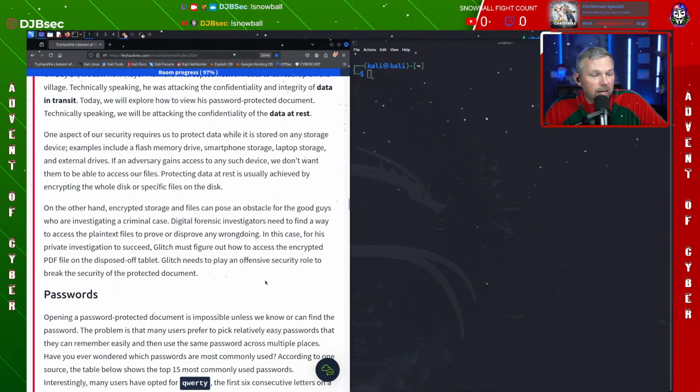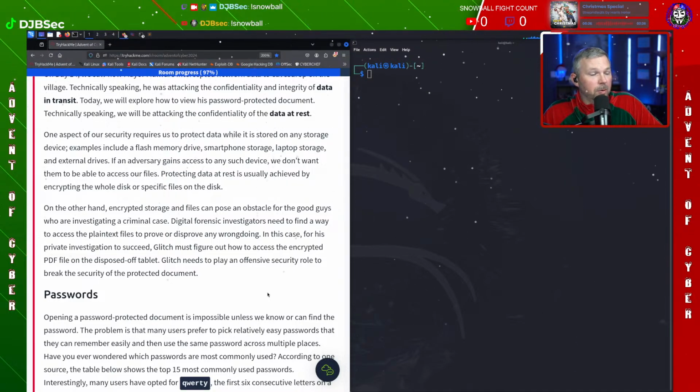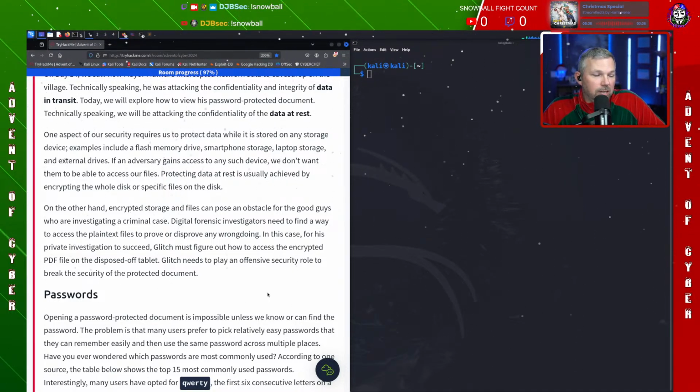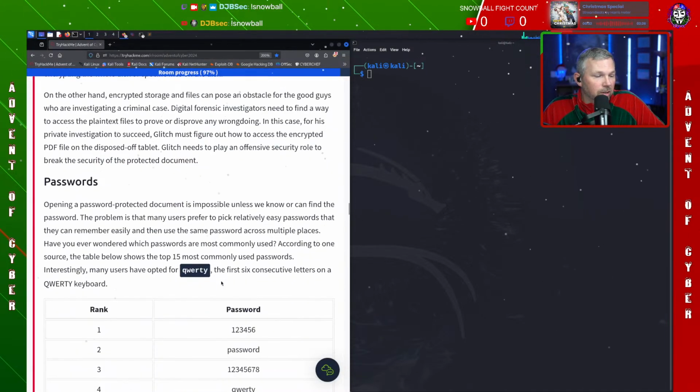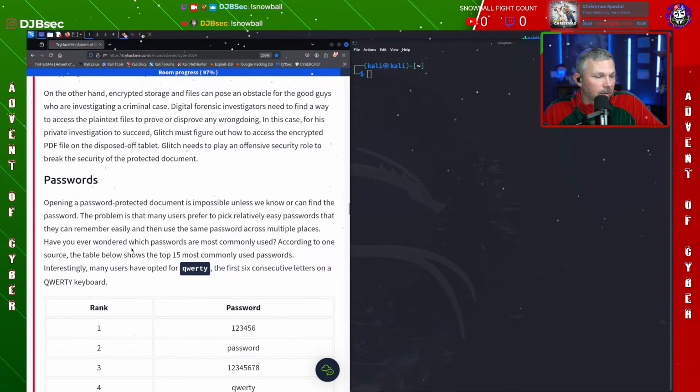Digital forensics investigators need to find a way to access the plain text file to prove or disprove any wrongdoing. In this case, for his private investigation to succeed, Glitch must figure out how to access the encrypted PDF file on the disposed of tablet. Glitch needs to play an offensive security role to break the security of the protected document.